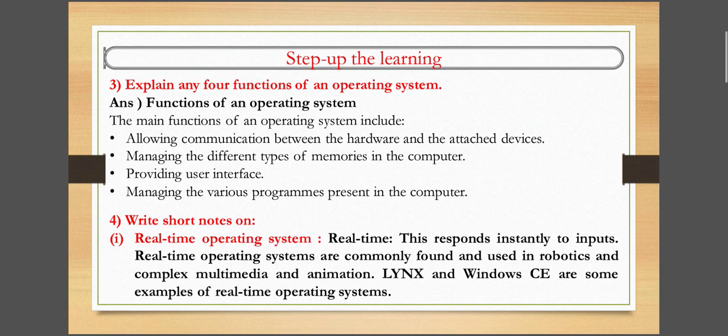Next question is: explain any 4 functions of an operating system. Here you can see the main 4 functions of operating system are allowing communication between hardware and attached device, managing the different types of memories of the computer, providing user interface, and managing the various programs present in our computer. These are the functions of an operating system. I already have discussed this in my previous video.